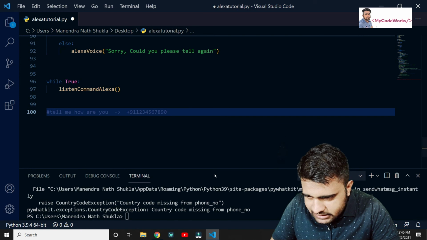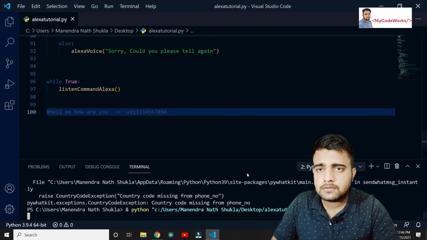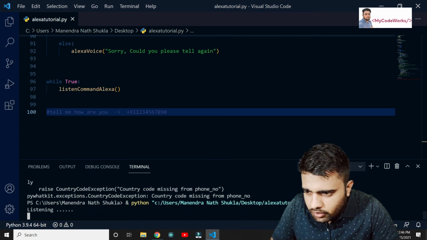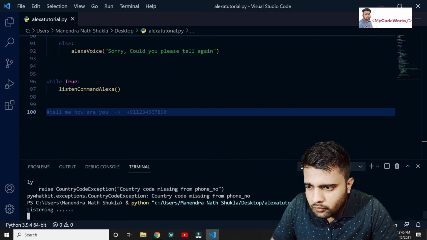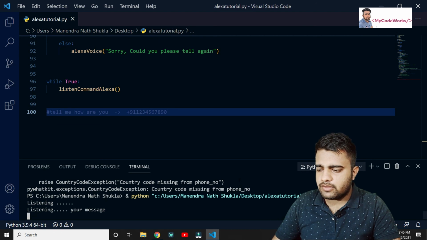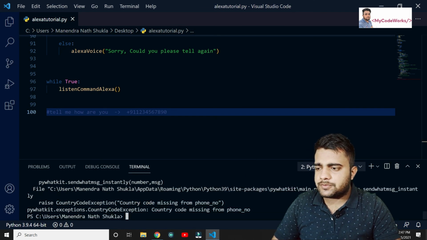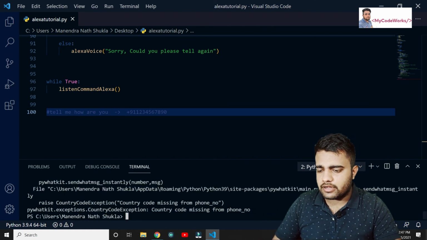Alexa, send WhatsApp message. Tell me your message that you want to send and receiver contact number. Tell me how are you, +91 1 2 3 4 5 6 7 8 9 0. Something is missing here, I think. So we are not able to specify the command here, country code something.